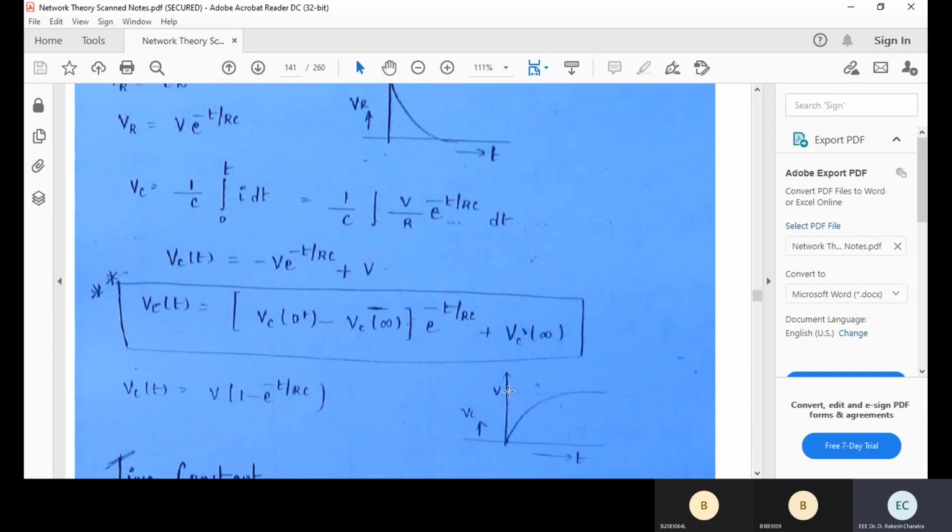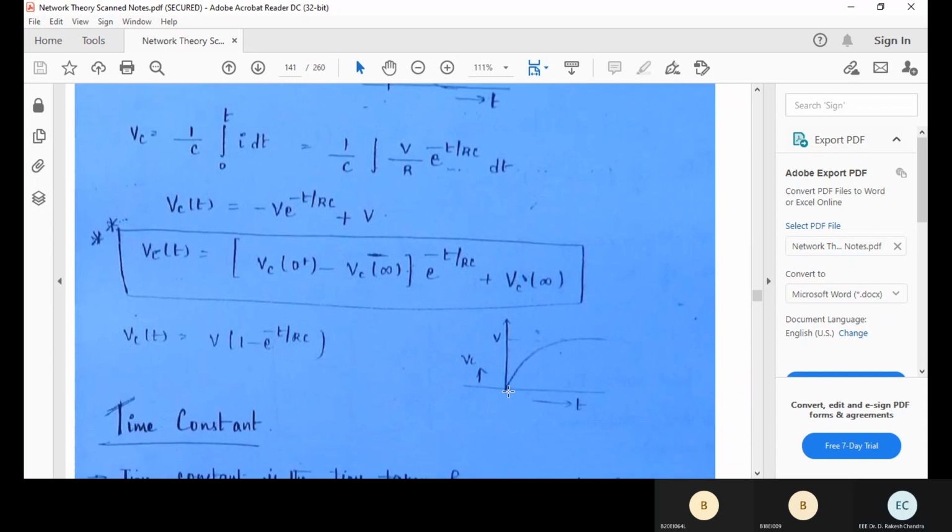At infinite time, practically some time constants it may be, at infinite amount of time, let's say a 10 volt source is connected to an RC circuit. After infinite time, the same 10 volts is applied across the capacitor. Voltage across the capacitor will be the same 10 volts. It charged to the same potential.